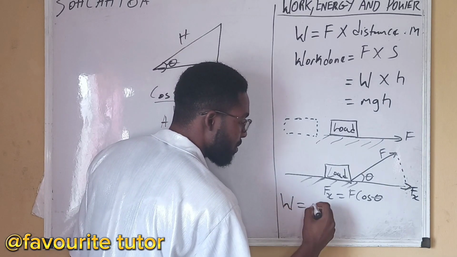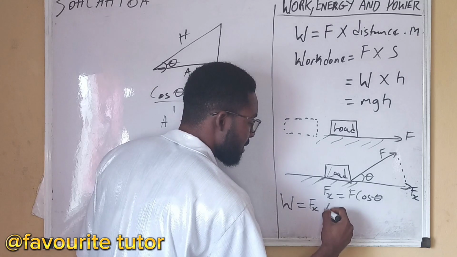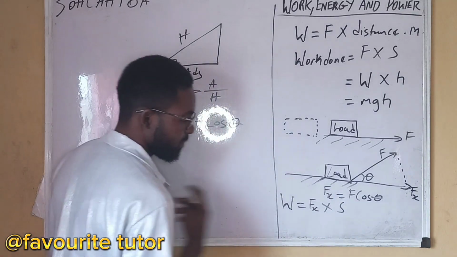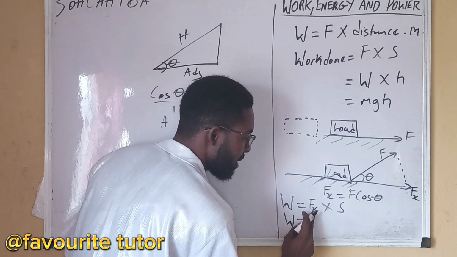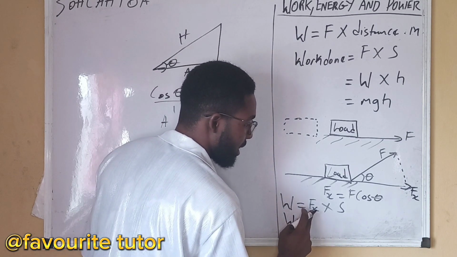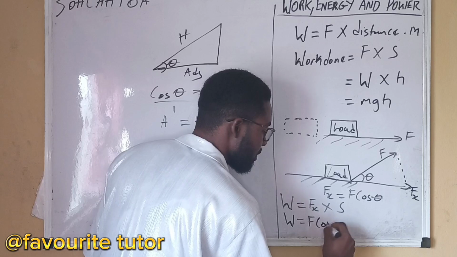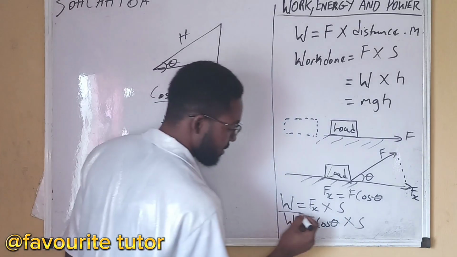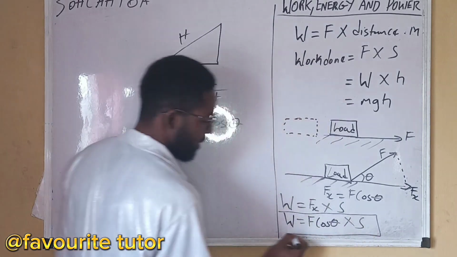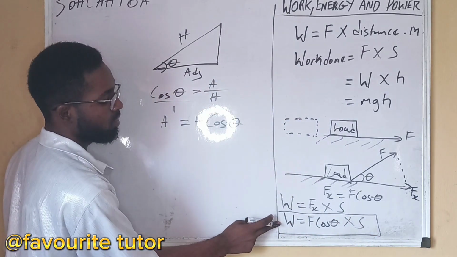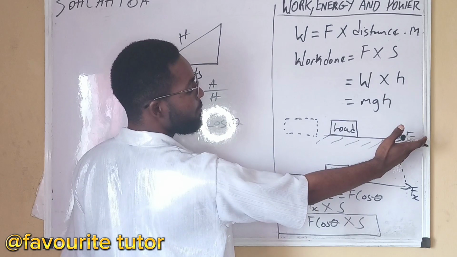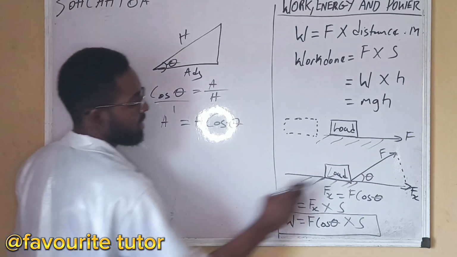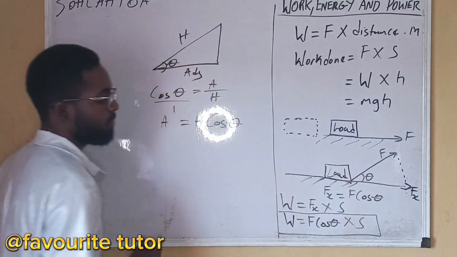So what is work done? Work done is equal to Fx times the distance moved. And what is Fx? That's the adjacent side, F cos theta, times the distance. Now this is the work done when the force is inclined. When the force is inclined, there's an angle that is formed.